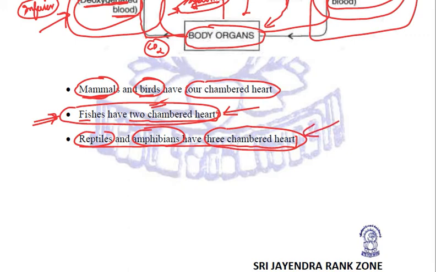Reptiles and amphibians are cold-blooded, they can tolerate mixing of oxygenated and deoxygenated blood. Mammals and birds are warm-blooded, they cannot tolerate the mixing of oxygenated and deoxygenated blood. That is why four chambers are there, always to make sure that the oxygenated and deoxygenated blood are kept separated. Clear?